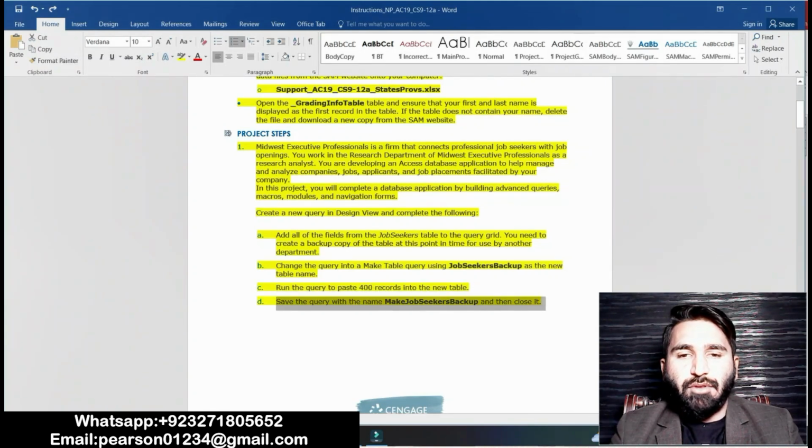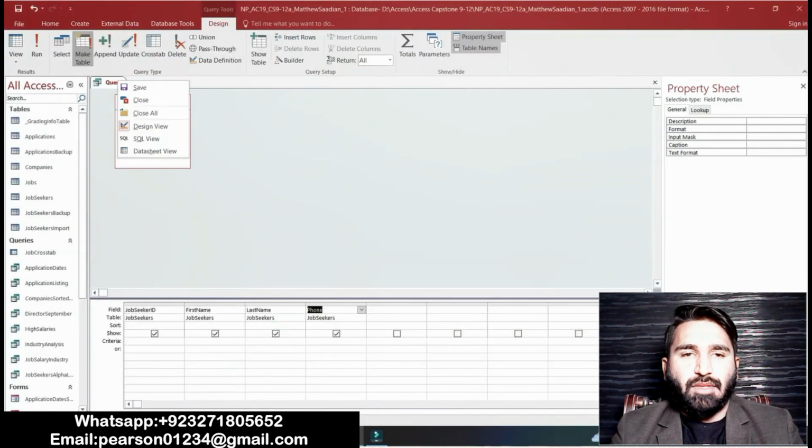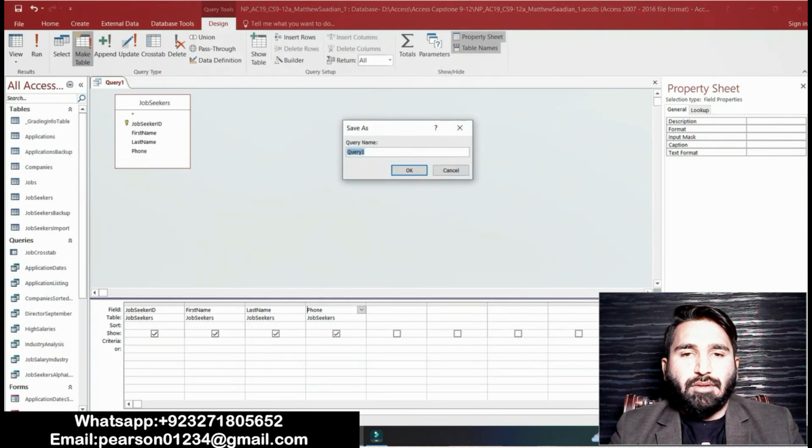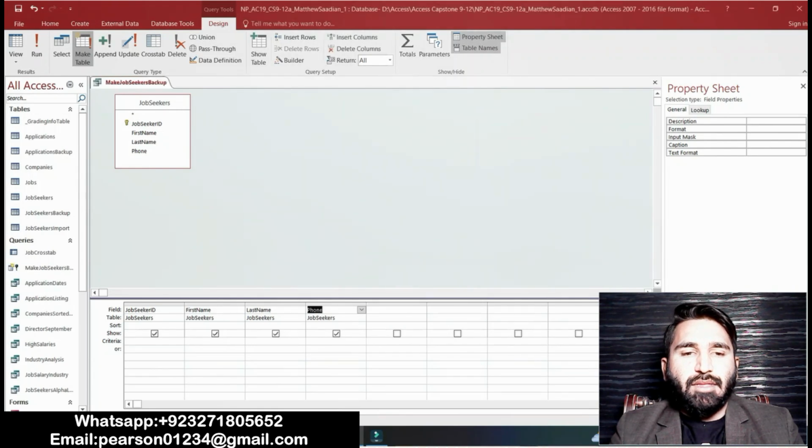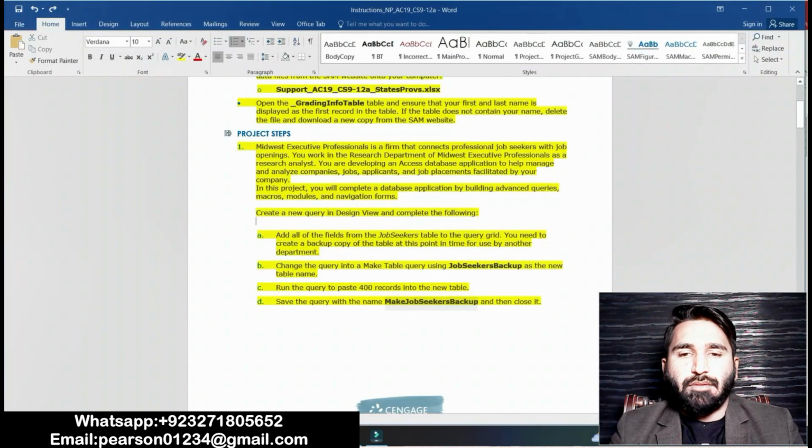Point D is to save the query with the name MakeJobSeekerBackup, and then close it. Save the query with the name MakeJobSeekerBackup, and then close it. Okay, save the query, with the name MakeJobSeekerBackup, then close it.